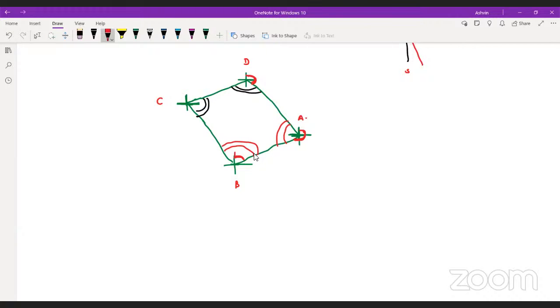Can you guys do it? Do you guys know? It is nothing but simple. I am not going to give you any formula like the forebearing of the previous station minus the back bearing of the next station. Don't do this. Just stay on the concept, make a diagram and solve it.